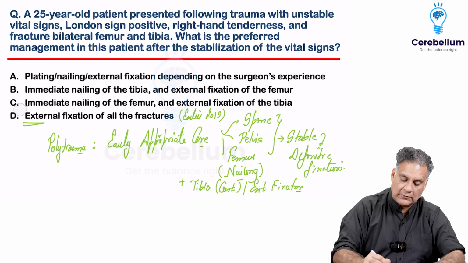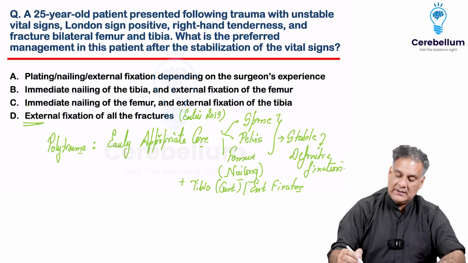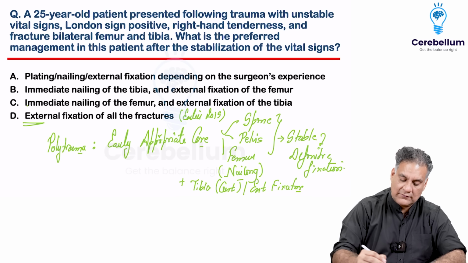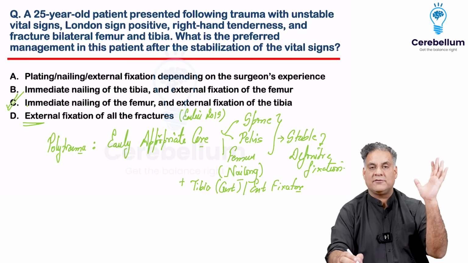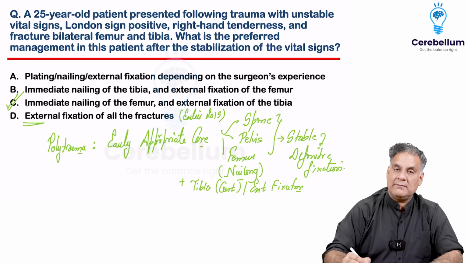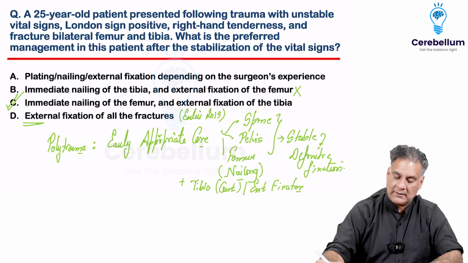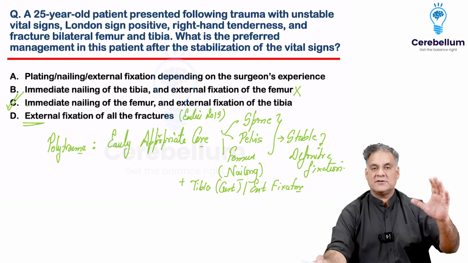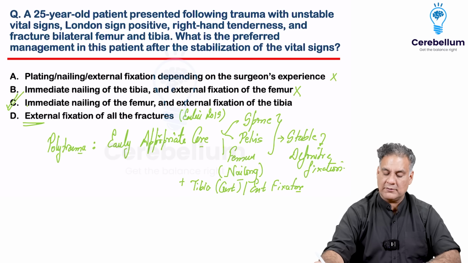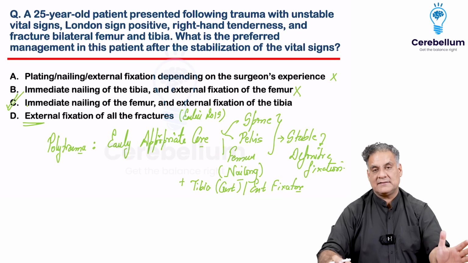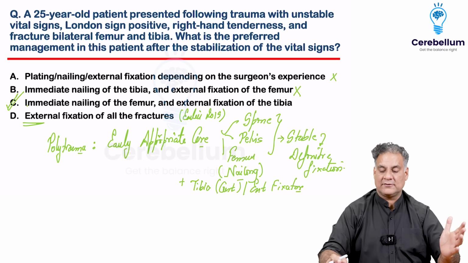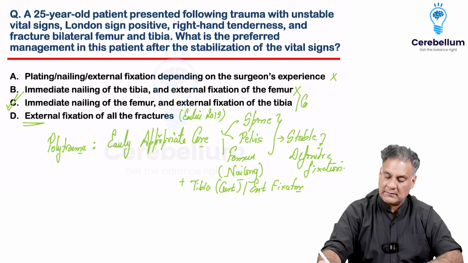So this goes out. Now, immediate nailing of femur and external fixation of tibia, permitted. Best would have been nailing of femur and cast of tibia. All right. Nailing of tibia and external fixation of the femur, not permitted. Plating, nailing, external fixation based on the experience of the surgeon, out of the question. So the answer is nailing of femur plus external fixation of tibia, or cast of tibia. So either of them is permissible.